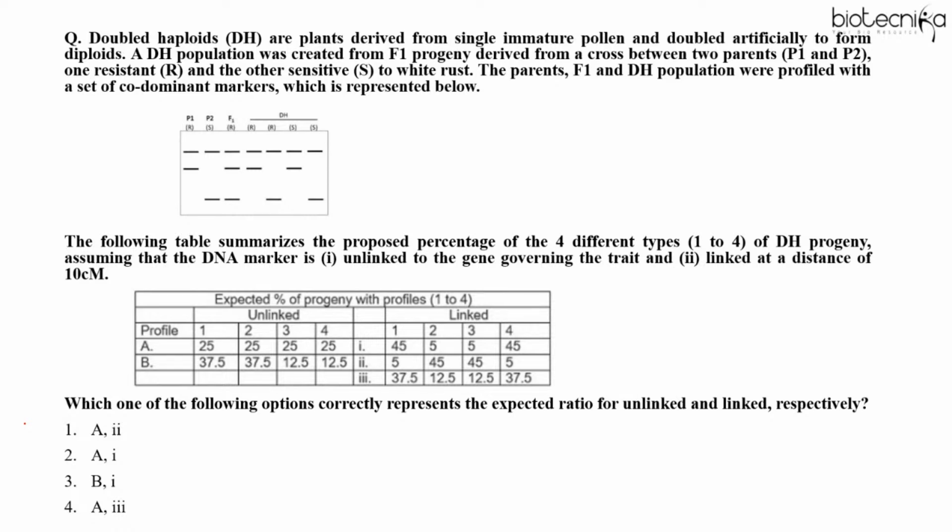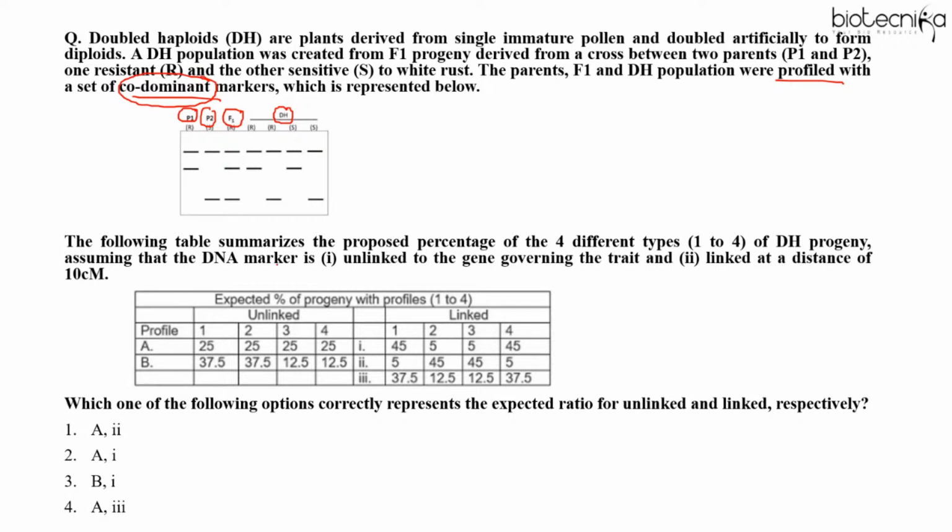Double haploids are plants derived from single immature pollen and doubled artificially to form diploids. A double haploid, DH, population was created from F1 progeny derived from a cross between two parents P1 and P2, one resistant (R) and the other sensitive to white rust. The parents, F1 and DH population were profiled with a set of codominant markers, represented below. Codominant marker means one which is able to differentiate between homozygous and heterozygous condition.